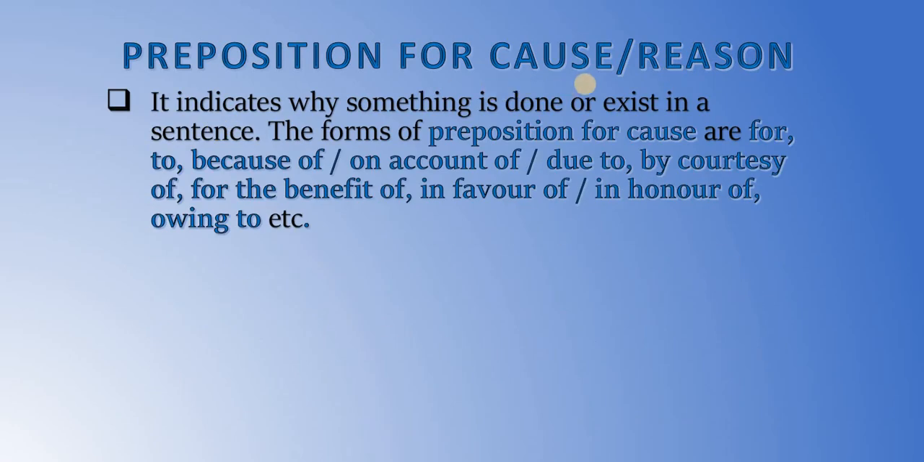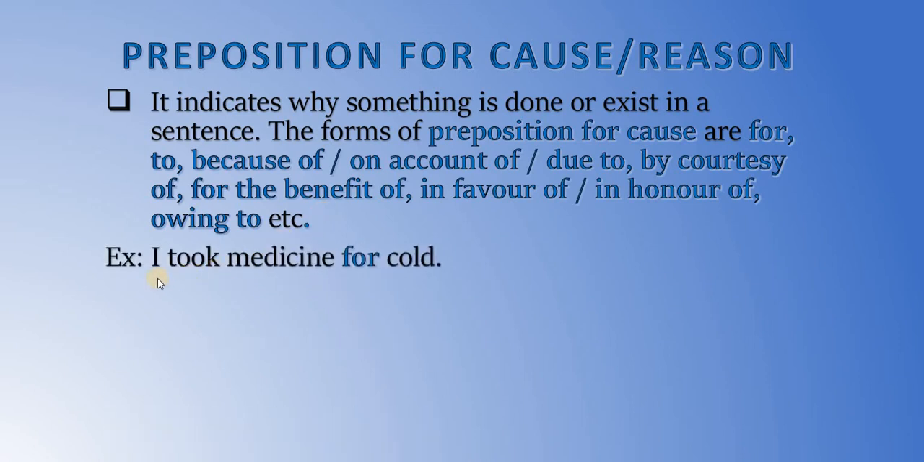Preposition for cause or reason. Preposition for cause or reason indicates why something is done by the noun or why the noun is existing in a sentence. So, the forms of preposition for cause are for, to, because of, on account of, due to, by courtesy of, for the benefit of, in favor of, in honor of, owing to, etc.